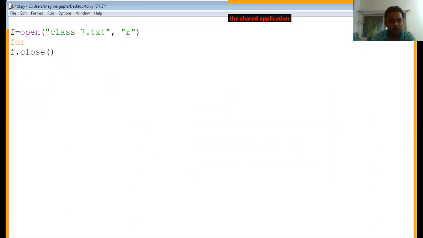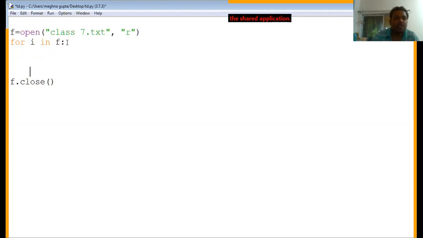a for loop, for i in f. You must have seen that whenever we want to access or traverse a list, we write for i in list. Whenever we have to traverse a tuple, we write for i in tuple. Whenever we have to traverse a dictionary, we write it with the dictionary. In the same way, if we have to traverse the file, we write it here.